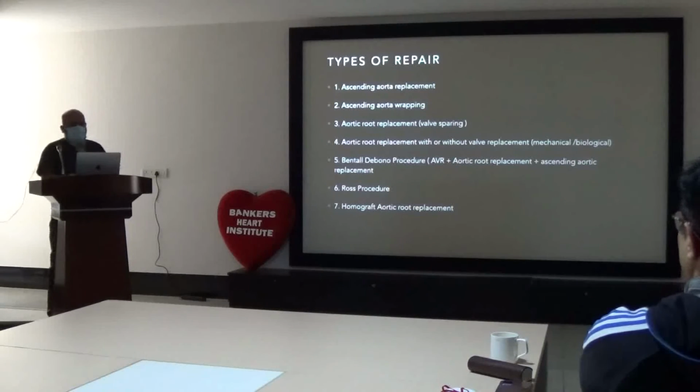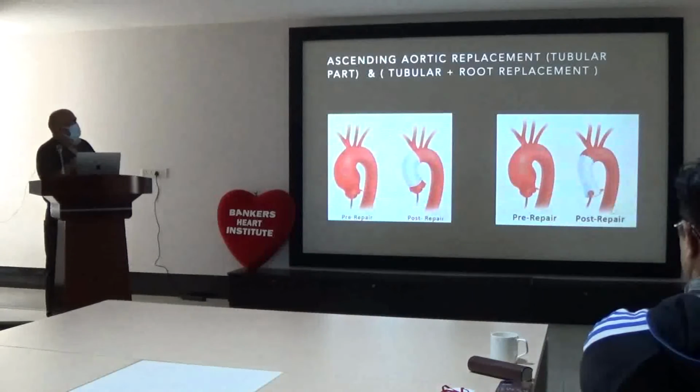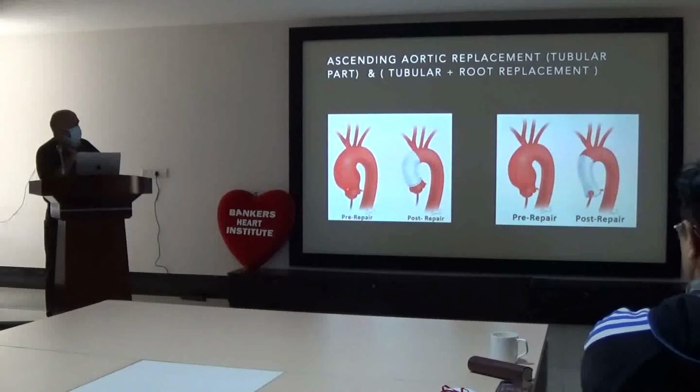First comes the ascending aortic replacement. When only the tubular portion is dilated, you need to excise it here and then replace it with a prosthetic graft. This is called simple ascending aortic replacement of the tubular segment.